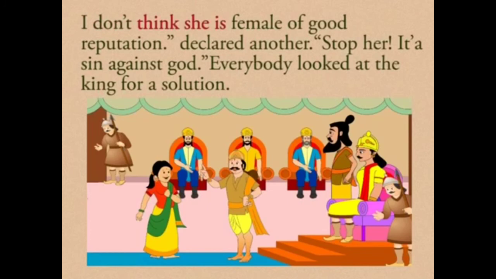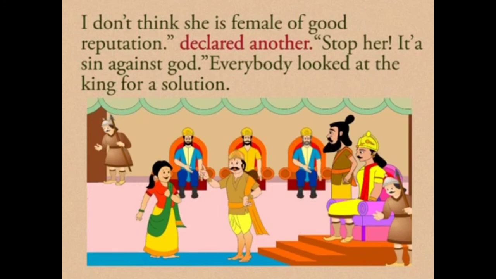Someone also shouted, "Look at her clothes, so provoking! I don't think she is a female of good reputation," declared another. Provoking means annoying, not good.